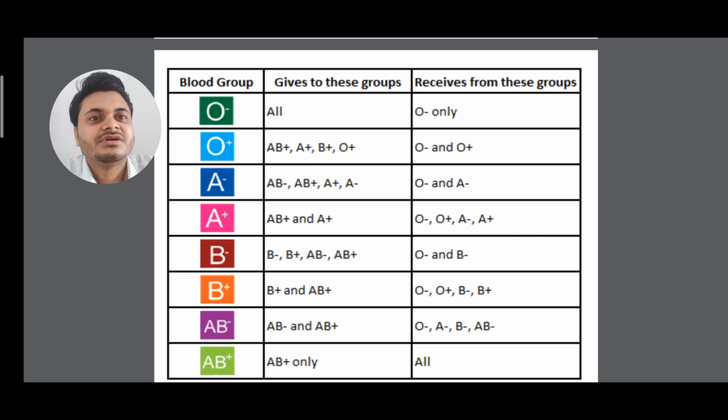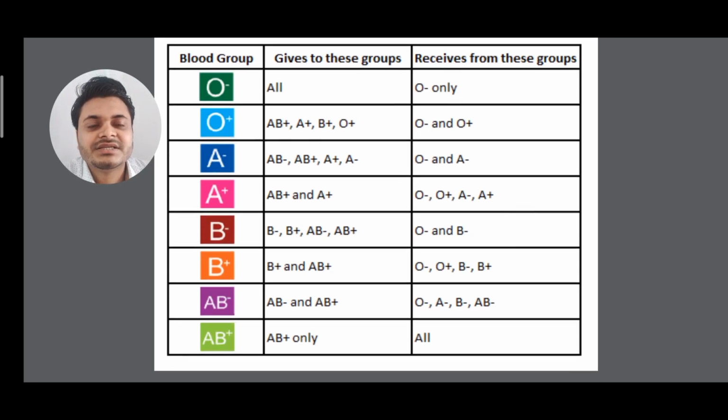So there is a good chart I have given. You memorize it. Clear. It's very easy. O negative can give to all, isn't it? O negative can receive only from O negative. So this beautiful chart has been given.